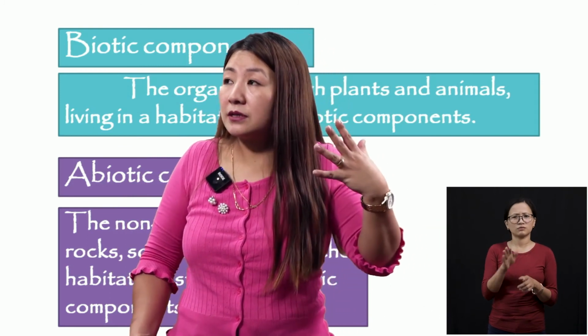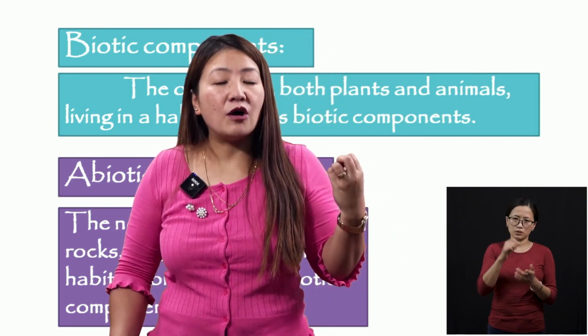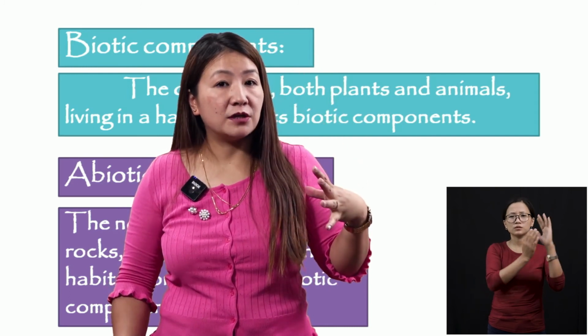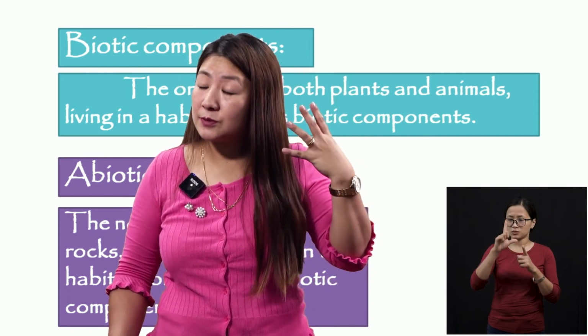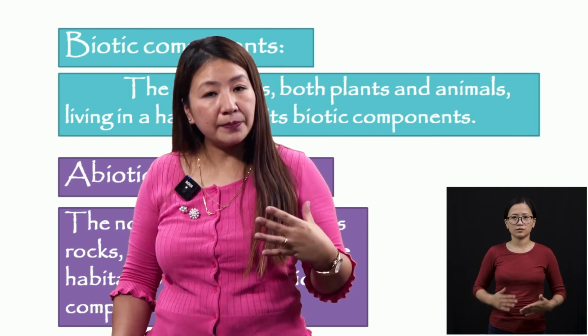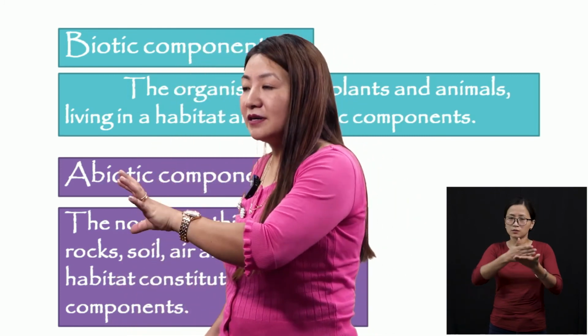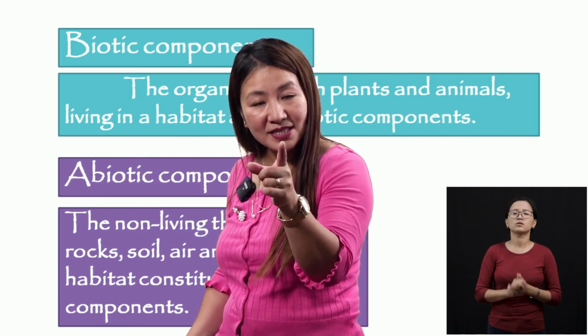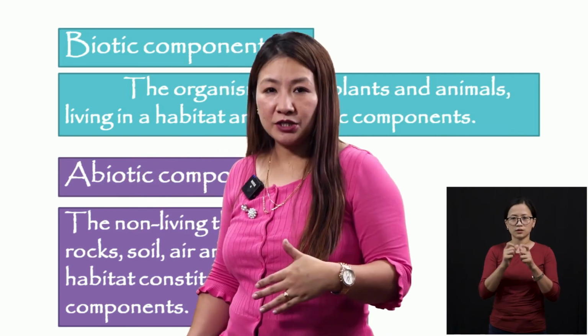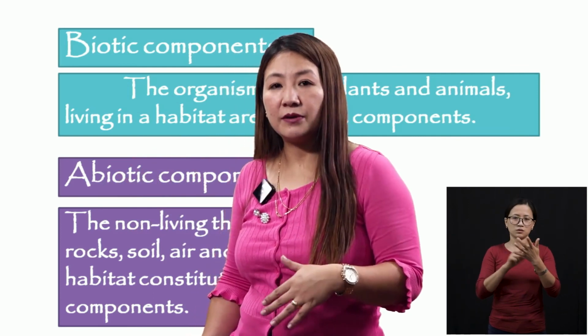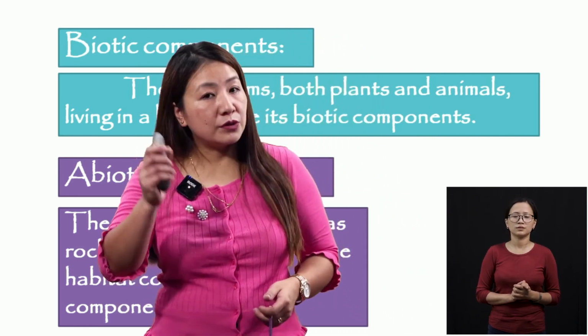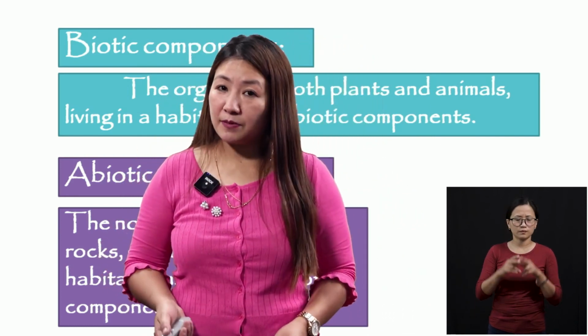What is the presence of a specific feature or a specific habit which enables an organism to live in a particular environment called? Adaptation. Adaptation is very important. Please keep this in mind.